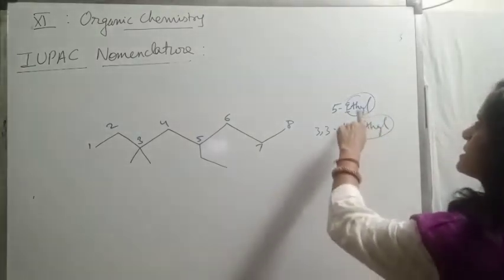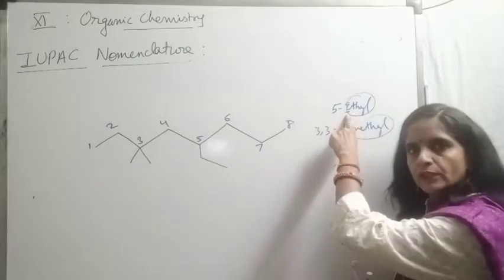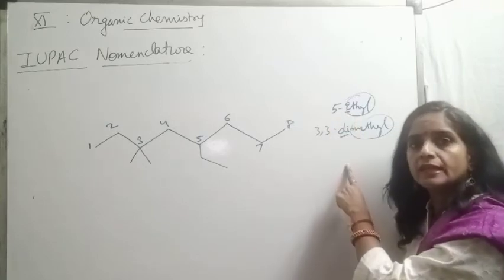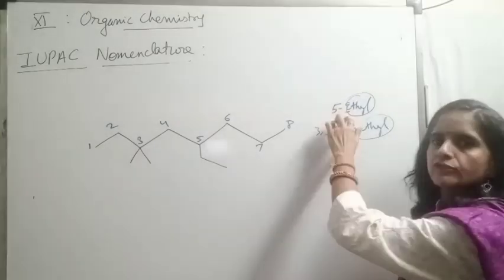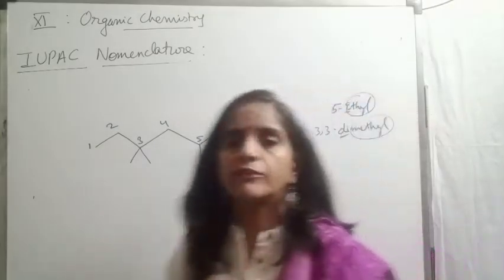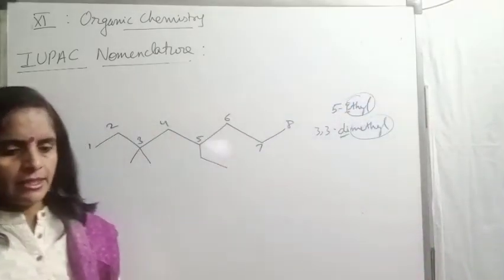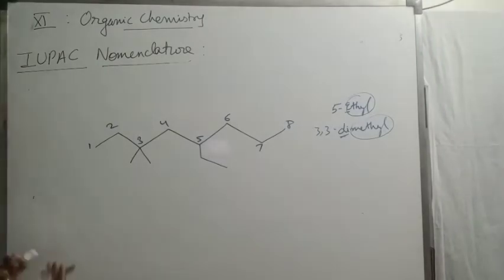So of course this is considered as ethyl, means starts with E. This is considered as methyl, means starts with M. So that's why of course this will come first, not this. So don't get confused by di and tri. So now you can, I think, easily write the name.